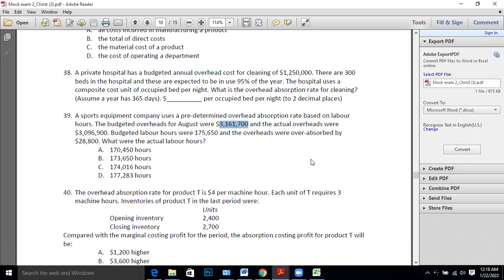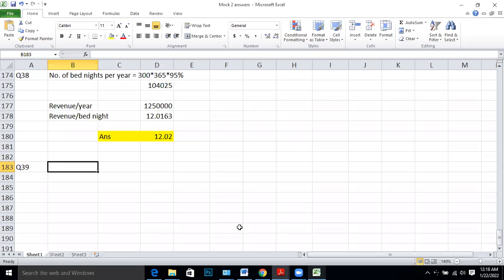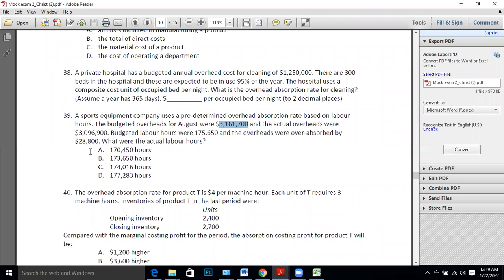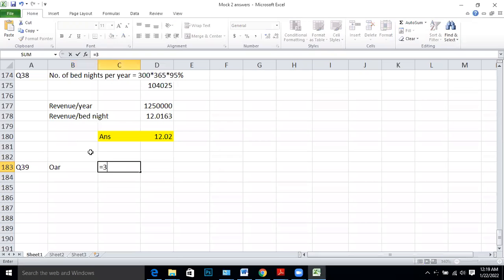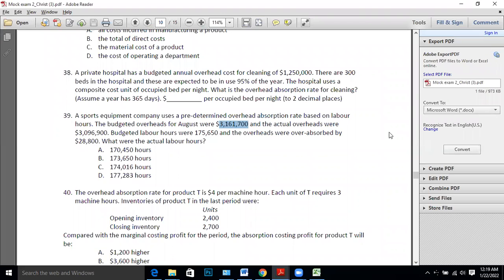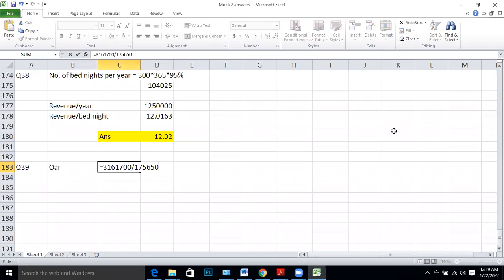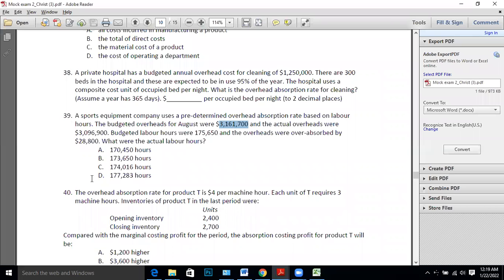OAR is the figure, 3,161,700, divided by budgeted hours 175,650. That is 18. Absorbed overhead we can't find because we don't know the actual labor hours.